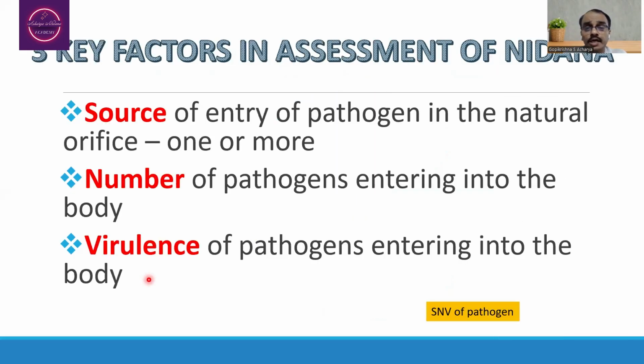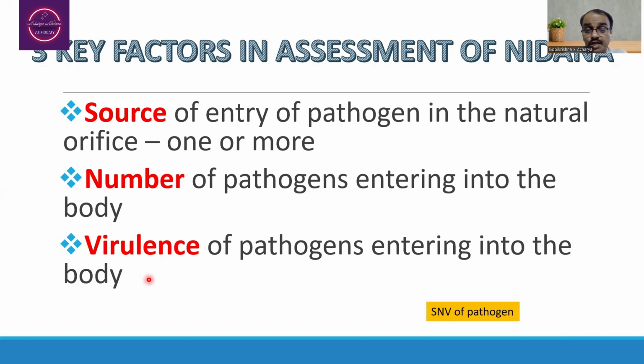Before that, whenever you analyze the Nidana, we need to know about the S and V of pathogens. S refers to the source of entry of pathogens among the natural orifices, or the Bahya Srotas. Which particular Bahya Srotas is exposed to these Nidana has to be known. Then the number of pathogens entering the body: fewer pathogens mean a less serious disease, more pathogens mean a more serious form of the disease. As for virulence, a less virulent pathogen gives a less severe form of the disease, and a more virulent pathogen gives a more severe form of the disease.